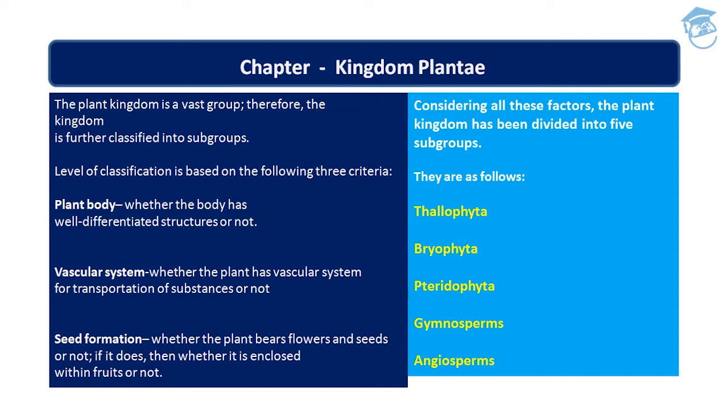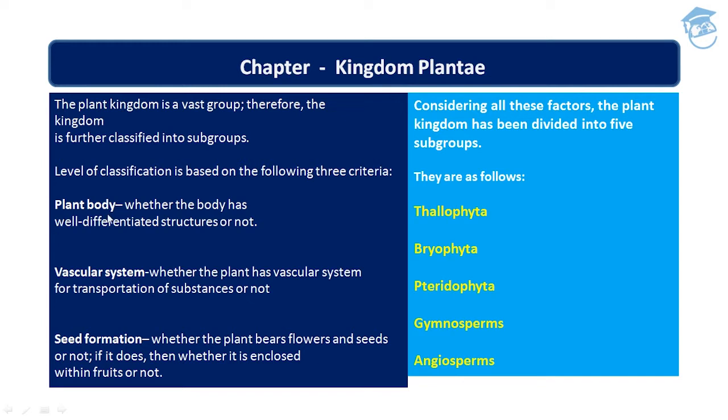You can refer to that for better understanding because there I have explained in detail. Then the third criterion is seed formation, whether the plant bears flower and seed or not. If it does, then whether the seed is enclosed within a fruit or it is naked. So on these three criteria, the plant kingdom is divided into subgroups.